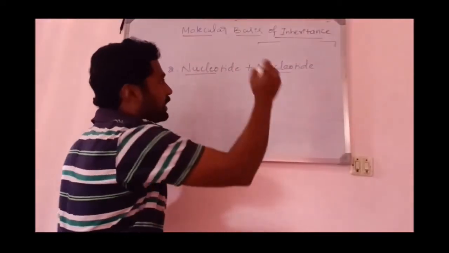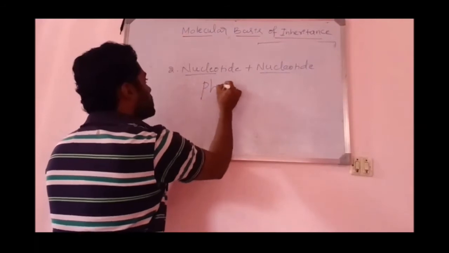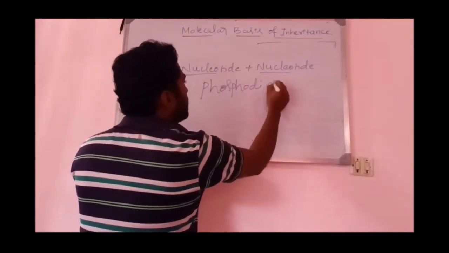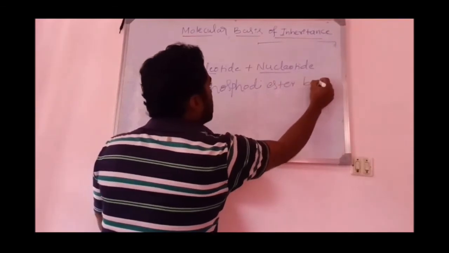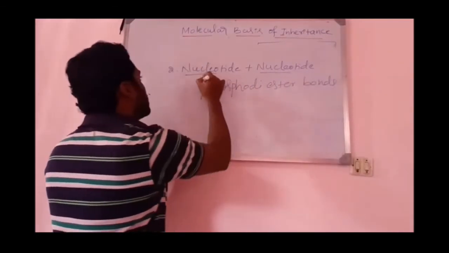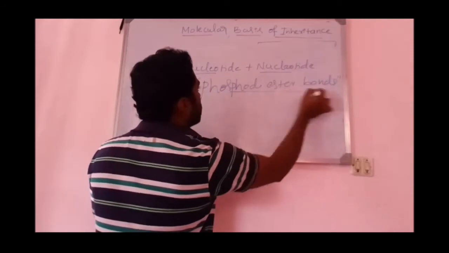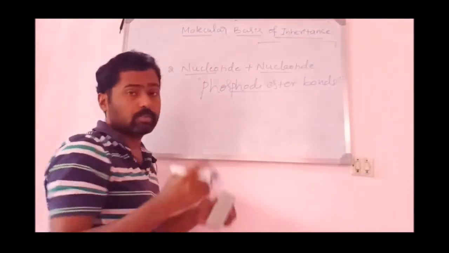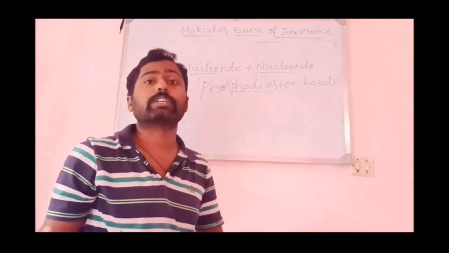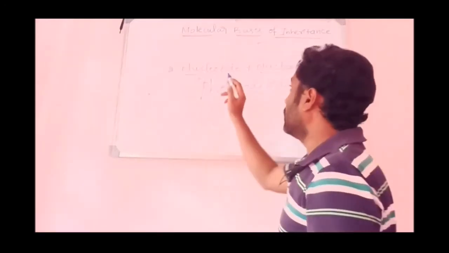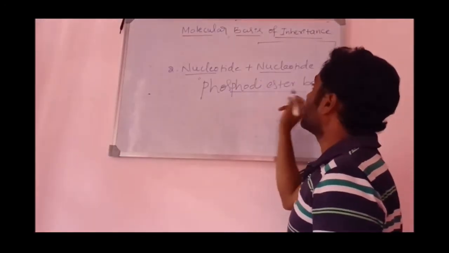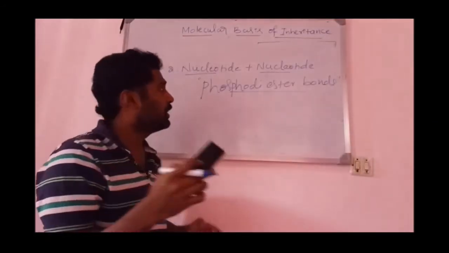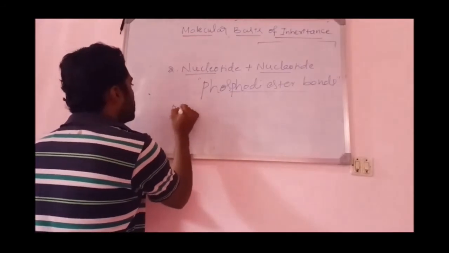The bond between the two nucleotides is phosphodiester bond. Phospho-di means two, ester bonds. So the bond between the phosphate and the sugar is phosphoester bond, and the bond between the two nucleotides is phosphodiester bond. Okay. Then you can tell what is a polynucleotide.